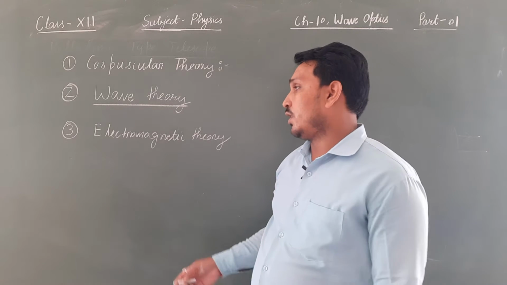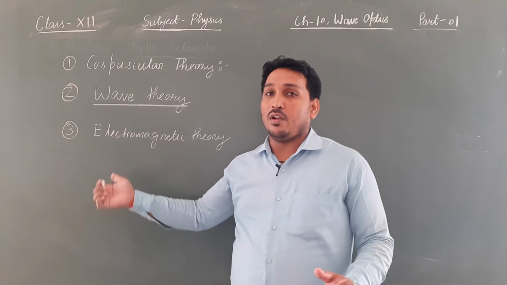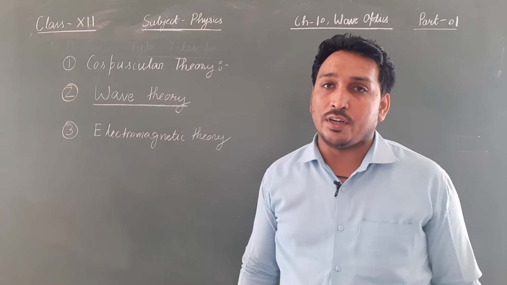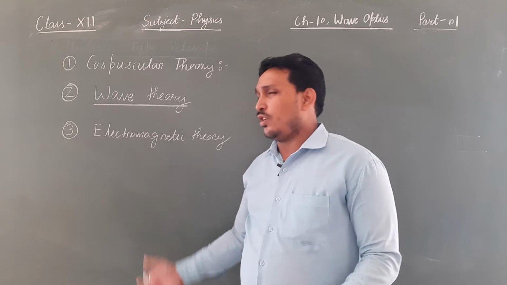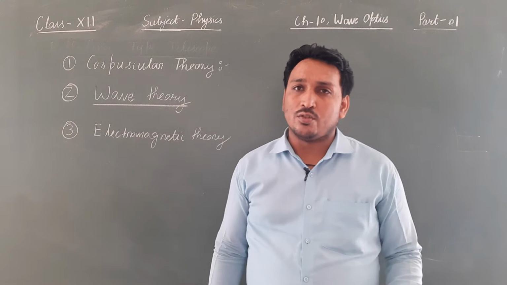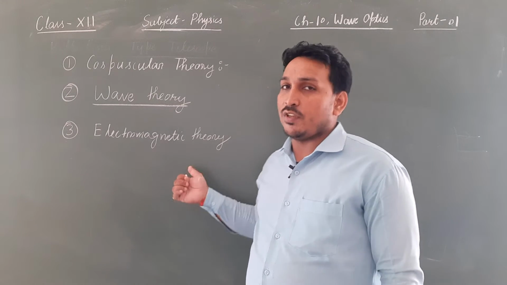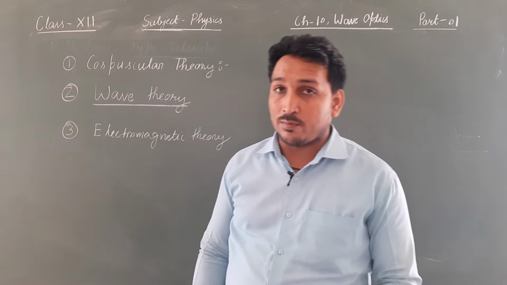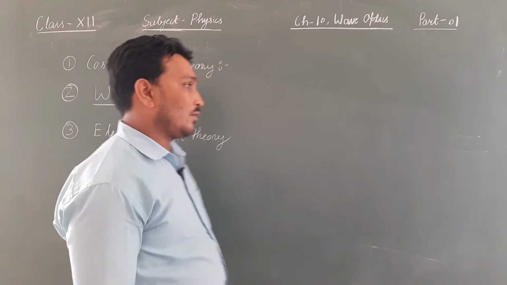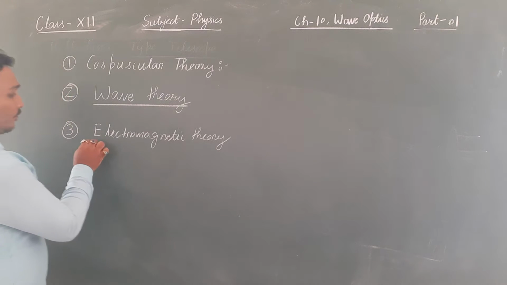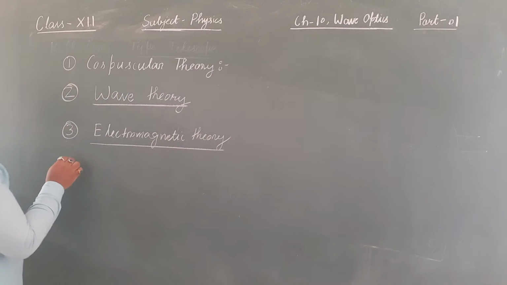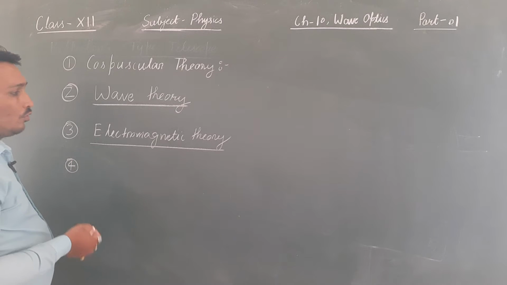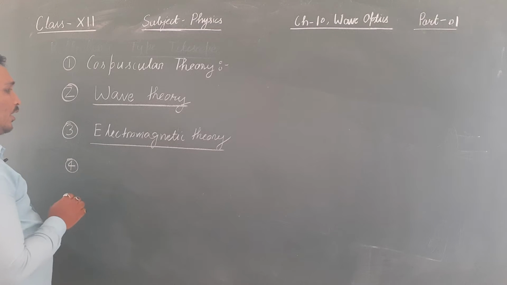Later on we will discuss in a very broad manner how these waves are produced, how they propagate, and why they are called electromagnetic waves. It was given by Maxwell, and it explains the various phenomena shown by light.